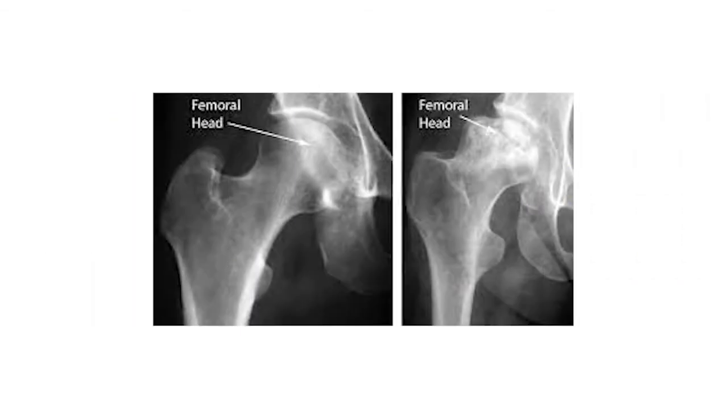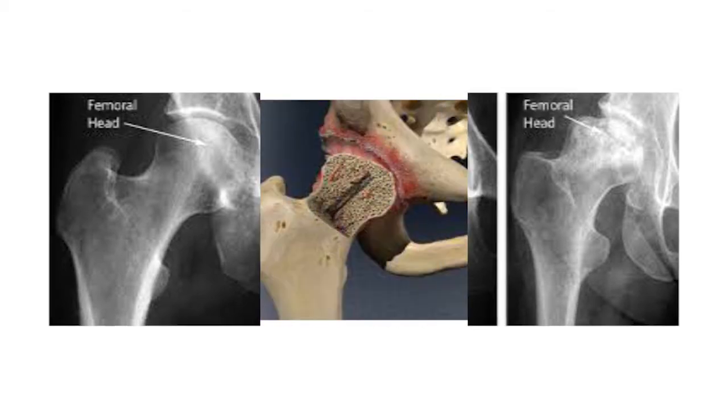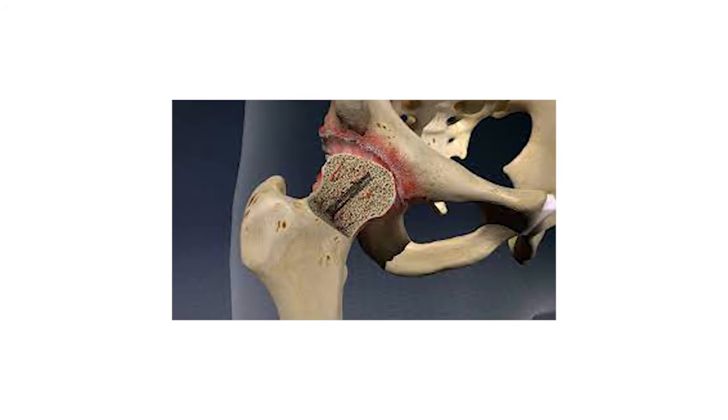Here is another image showing the head of the femur. In avascular necrosis, osteomyelitic changes are there. This is another image showing AVN, avascular necrosis of the head of the femur.